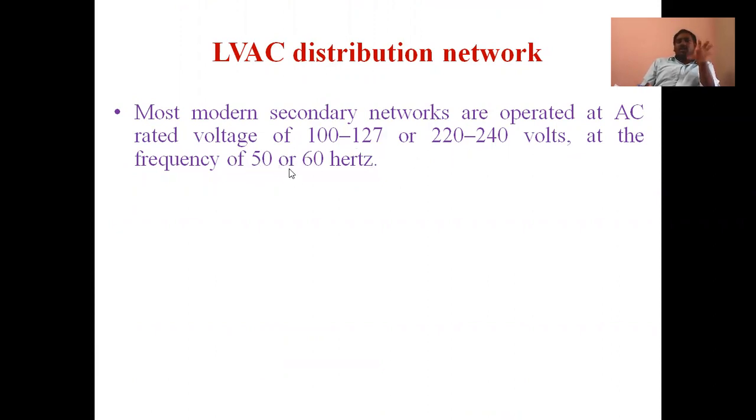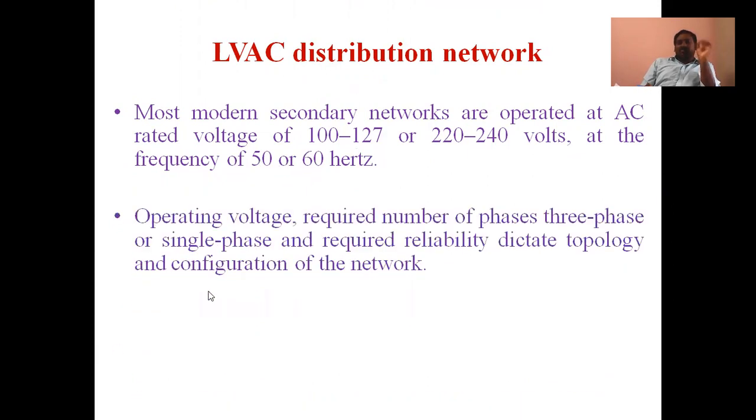That means here, in order to maintain this AC distribution network, single phase is required when 220, 240 volts is used, and for 440 volts three phase is compulsory, which is operated at frequency 50 or 60 Hz.